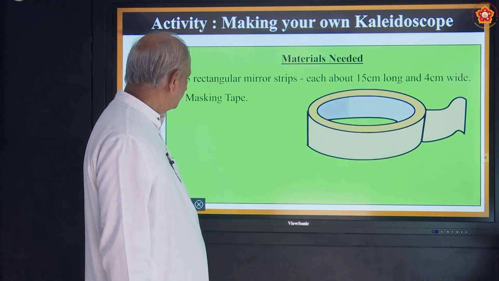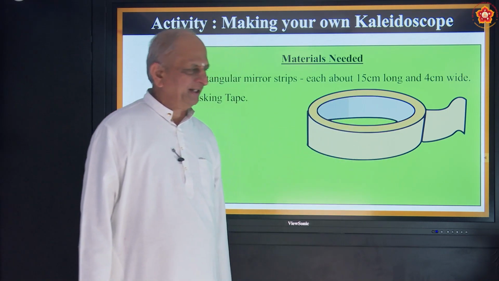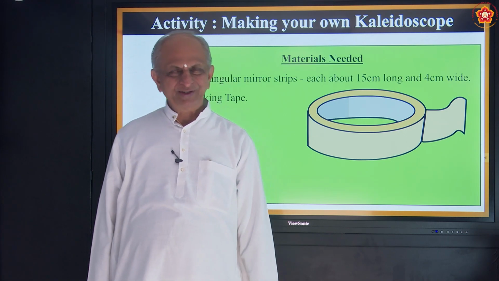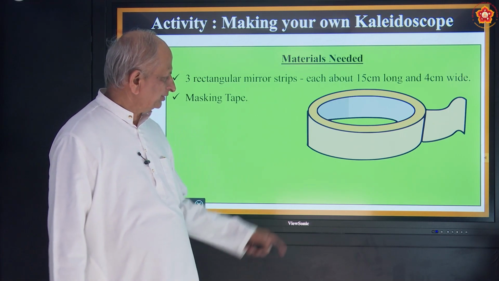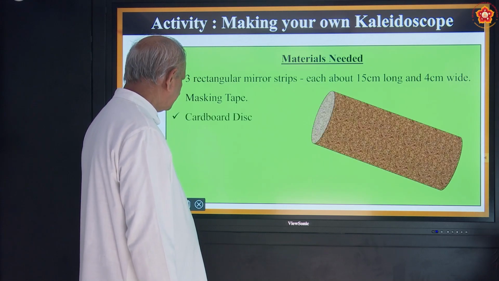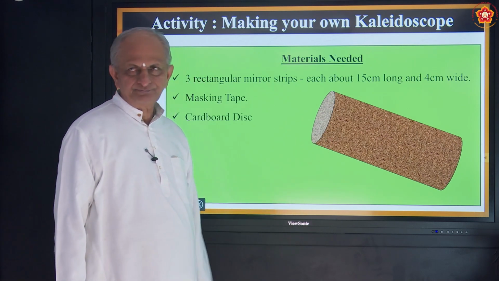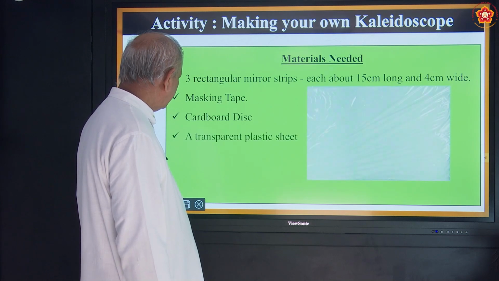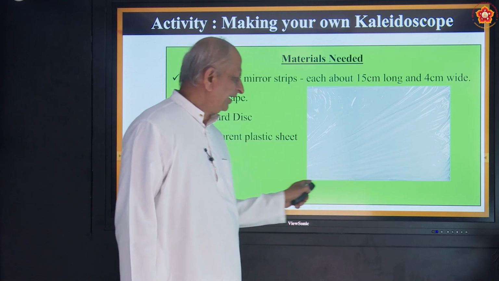Second thing is tape. This is called masking tape. Why do you want tape? All of you are very familiar with this tape. You will be using that. There are 2 types: one is transparent, another is opaque. This is opaque. In some experiments we want transparent tape. Then the cardboard disc, so this is the cardboard disc. And next one is a transparent plastic sheet. This is what is called a plastic sheet.